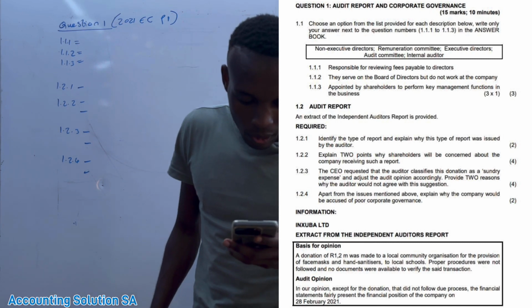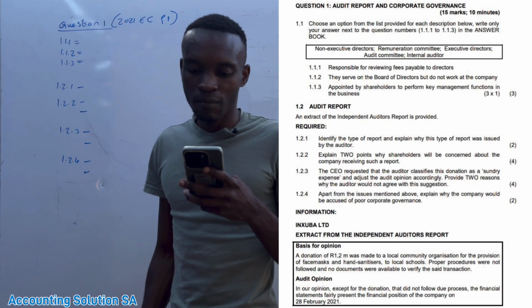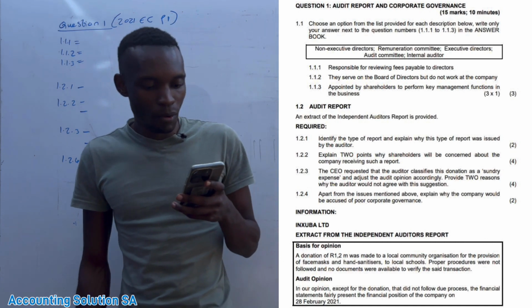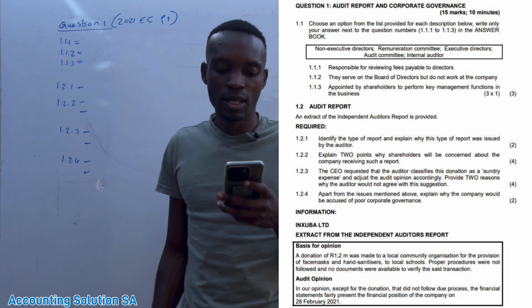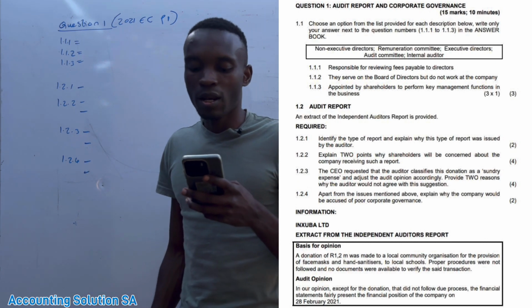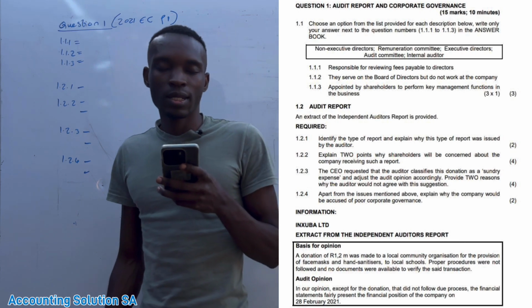Okay, choose the option from the list provided for each description below. Write only your answer next to the question number 1.1 and write the answer just like that. On the table we have non-executive director, remuneration committee, executive director, audit committee, and internal auditor.